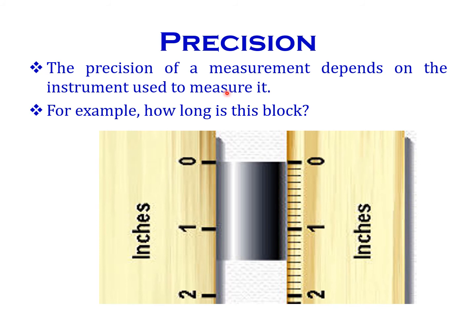Next, precision. Precision means we can repeat the experiment every time and we will get values very close to each other. That is called precision. For example, how long is this block? We can do the measurement, but here it is in between 4 and 5, so we have to take the exact value.